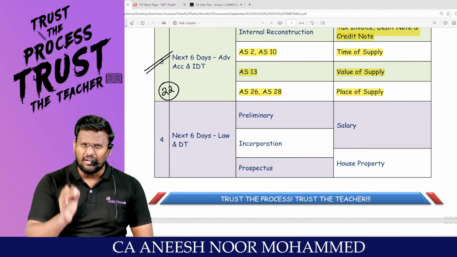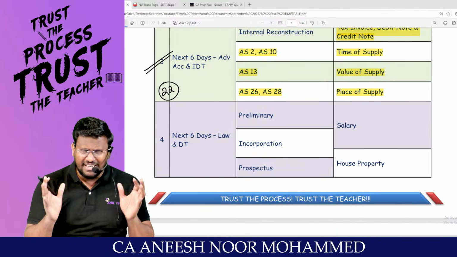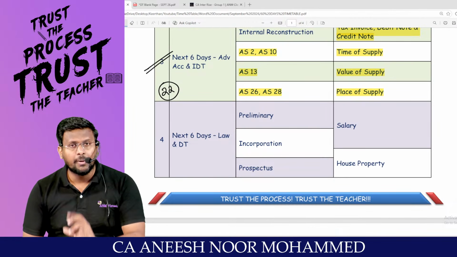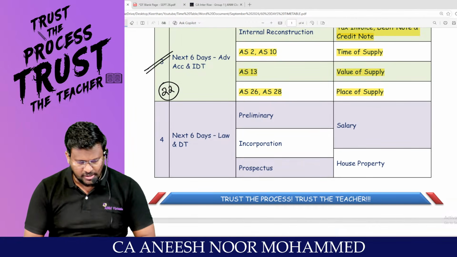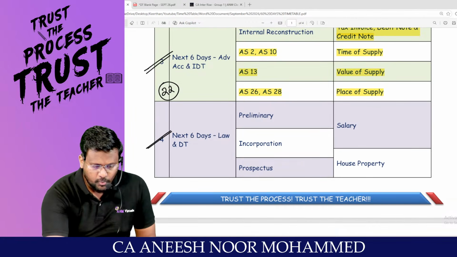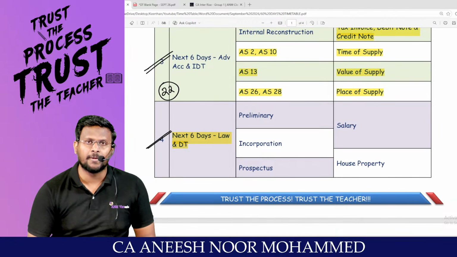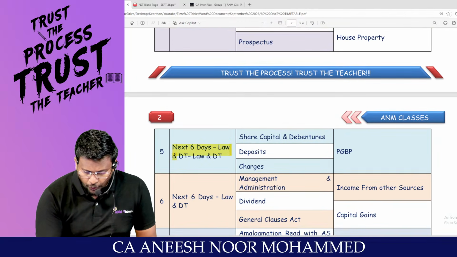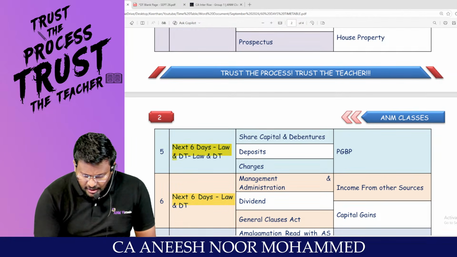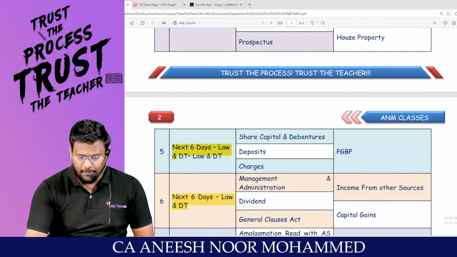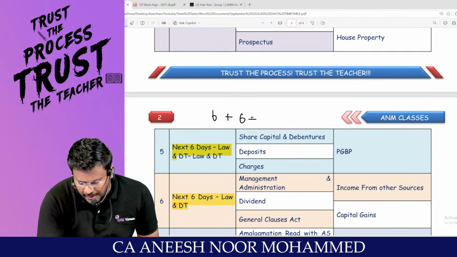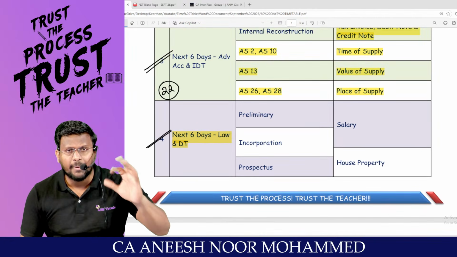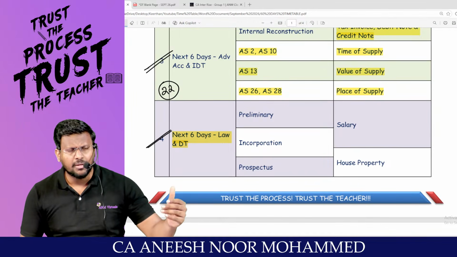So once you spend your 22 days, nearly 60 days are there. So from that first 22 days, you prepare these topics, my dear lovable students. And for the next 6 days, we will start with law and DT. Law and DT, your fear, here it will go. Next 6 days, law and DT. Next 6 days, law and DT. That means 6 plus 6 plus 6 comes to, for the next 18 days, we will be preparing law and DT.